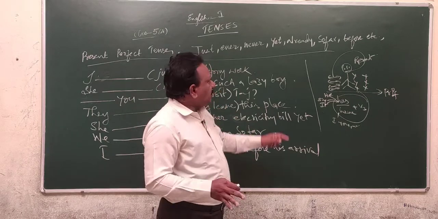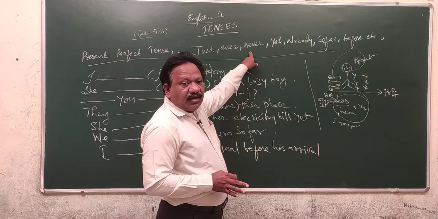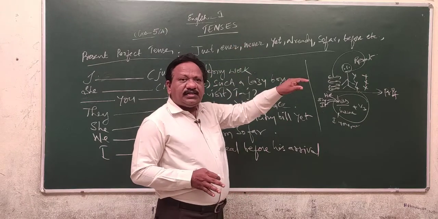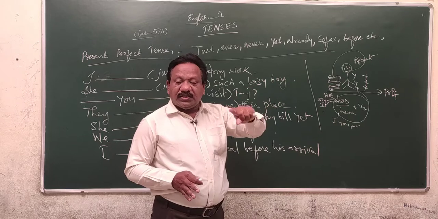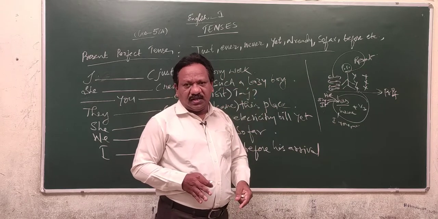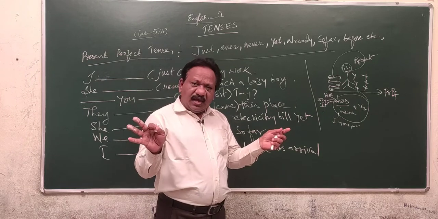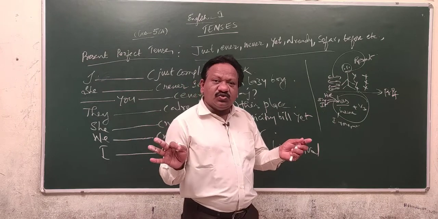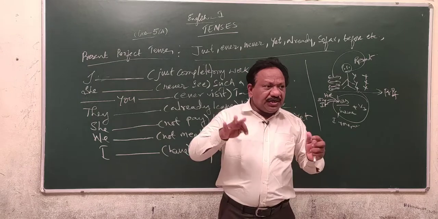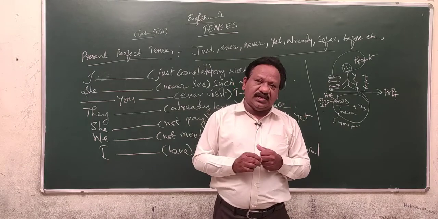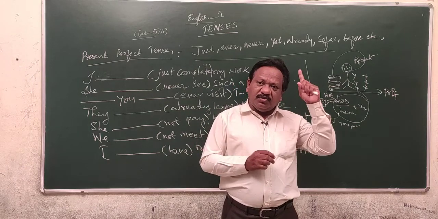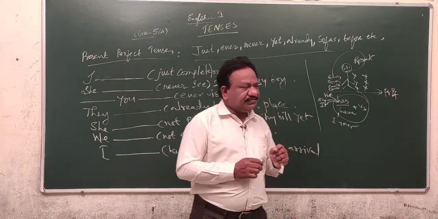But one exception: whenever you use never, if the never indicates a habitual action, that indicates the present simple. I never drink coffee. There, never is used to indicate your habitual action. At that time, you can use the present simple tense.